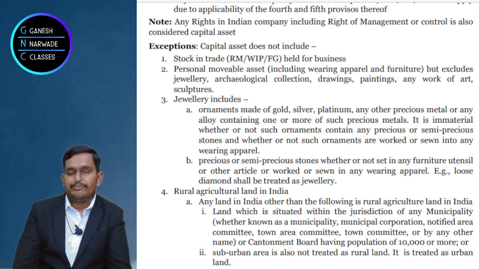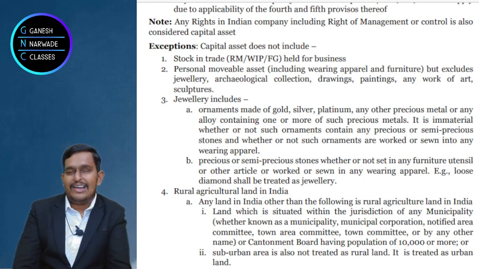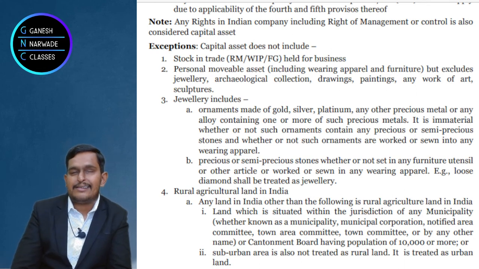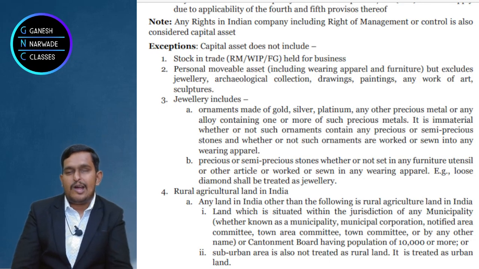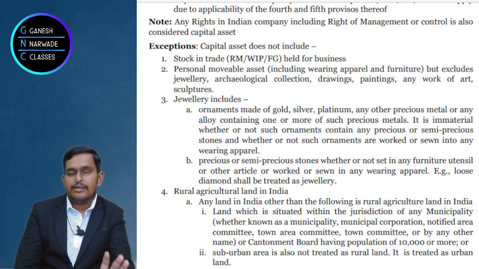Now what is it? Rural agricultural land in India. Why am I telling these words slowly? Because every word has a point to remember. First thing, is urban agricultural land not a capital asset? Urban agricultural land is a capital asset, because in the exceptions, point number 4, I said rural. If it is rural, then it is not a capital asset. But if it is urban, it is a capital asset.